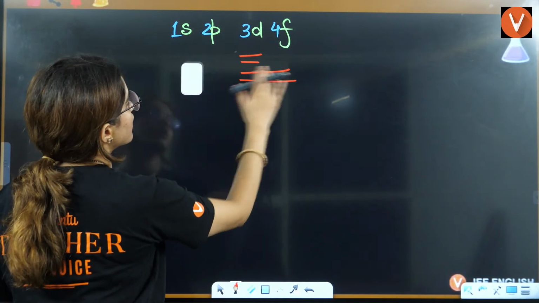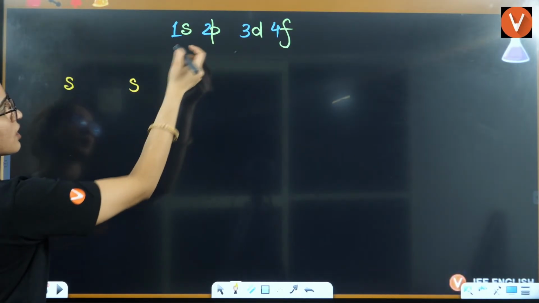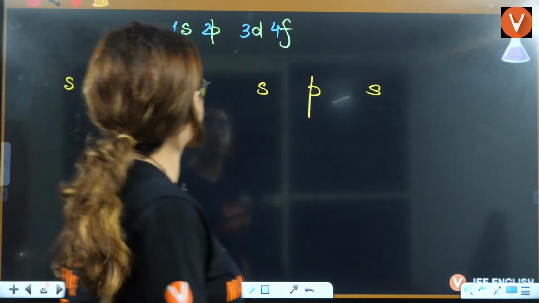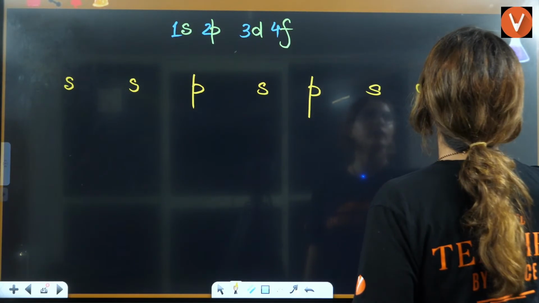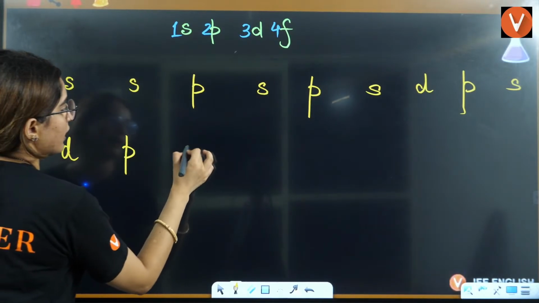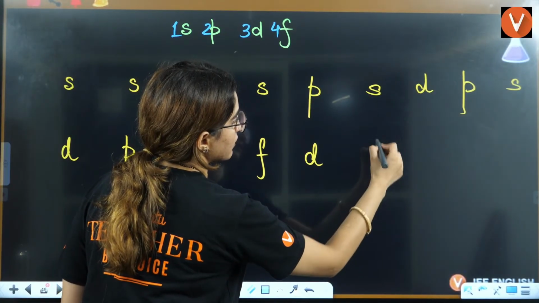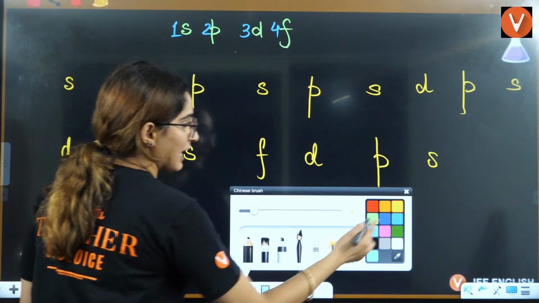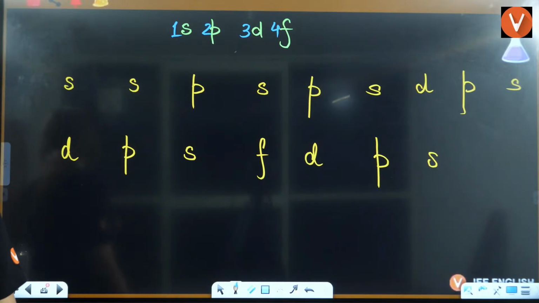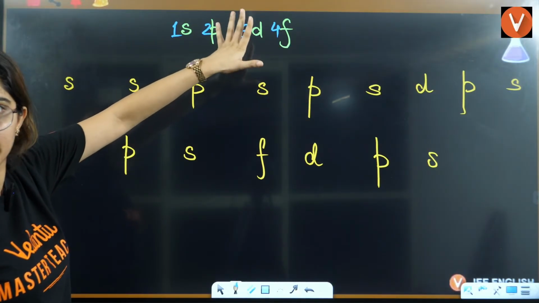Okay. So, firstly I'll write 2 times S, 2 times PS, then I need to write DPS, then FDPS. Okay. Now SS, PSPS, DPS, FDPS. Right?